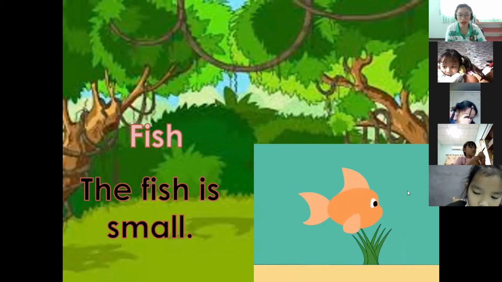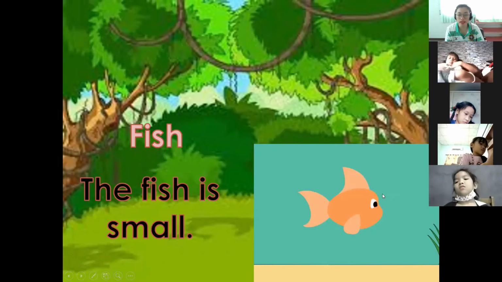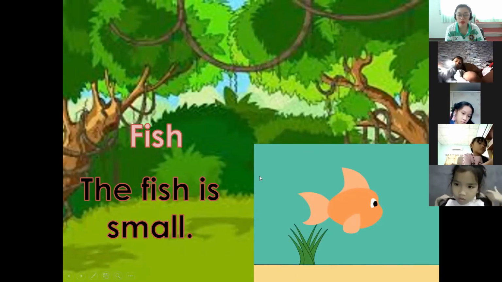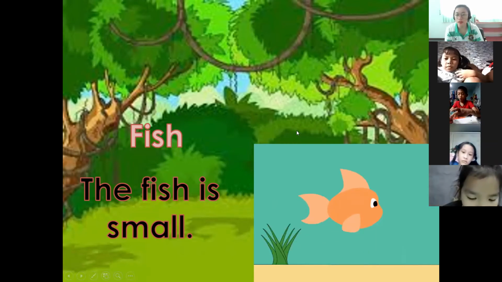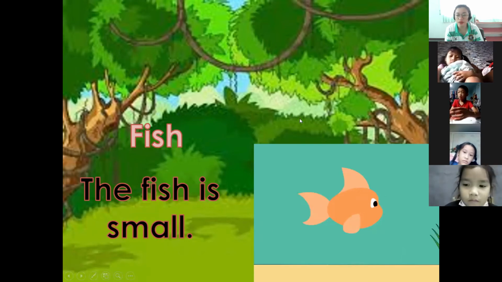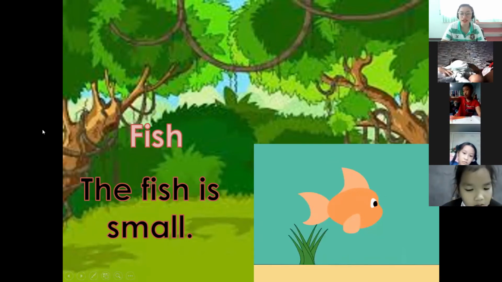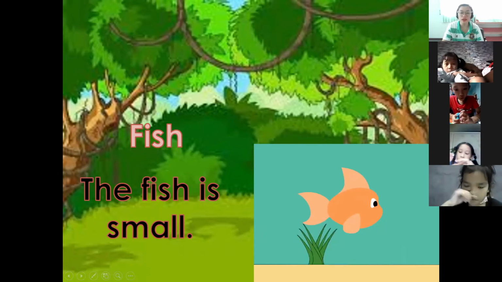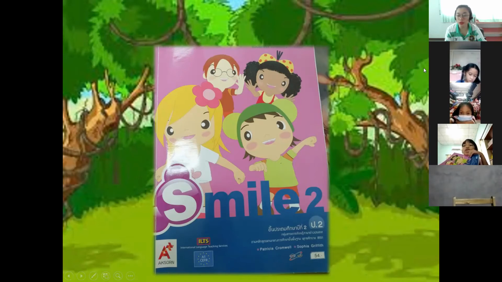Okay, so these are our vocabularies and sentences for today. So we have the farm animals. Farm animals are the animals that can live on the farm and can live with human beings. So they are not the dangerous animals. Okay, so let's proceed to your workbook. If you have your workbook with you, you can open it on page 34.